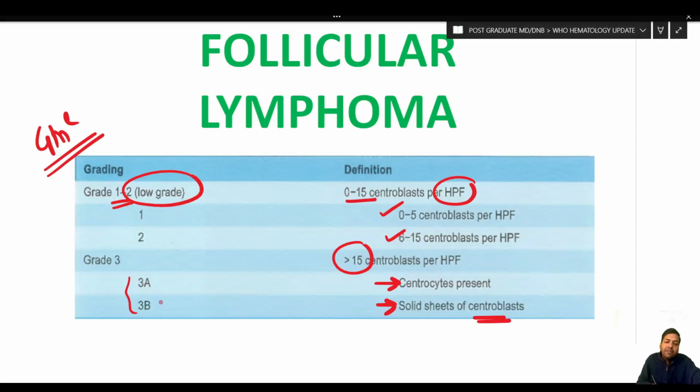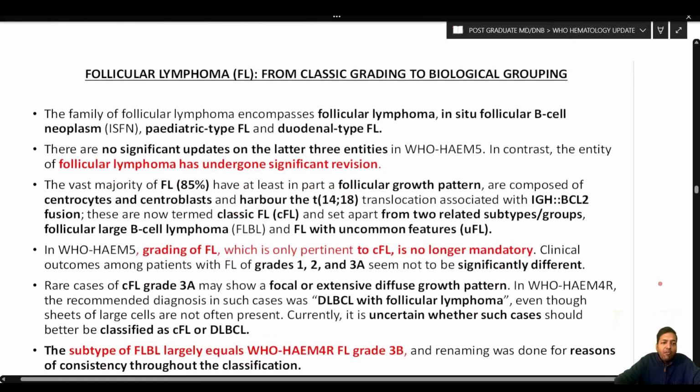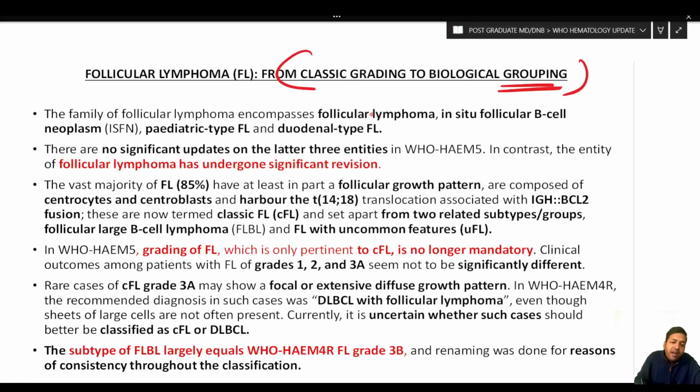This was present till the 4th edition, but in the latest 5th edition, WHO has scrapped this grading system, because it doesn't carry any prognostic or clinical value. So let us see follicular lymphoma, from classic grading to biological grouping. The family of follicular lymphoma encompasses follicular lymphoma, in situ follicular B-cell neoplasm, pediatric-type follicular lymphoma and duodenal-type follicular lymphoma. There is no significant update with regard to these last three entities, that is the in situ, pediatric and duodenal-type FL.